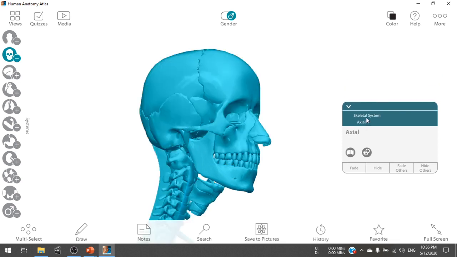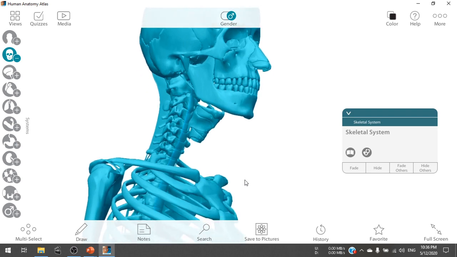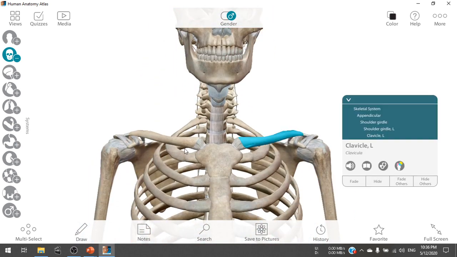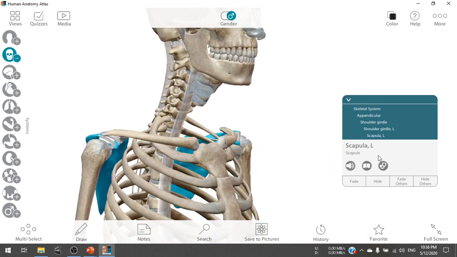Then we go to the shoulder girdle. Here we see there are two clavicles in the front, and at the back two are the scapulae.